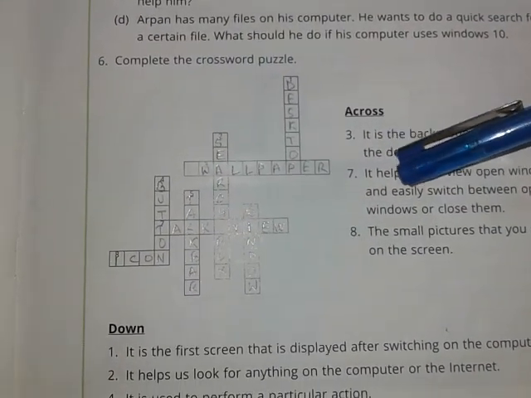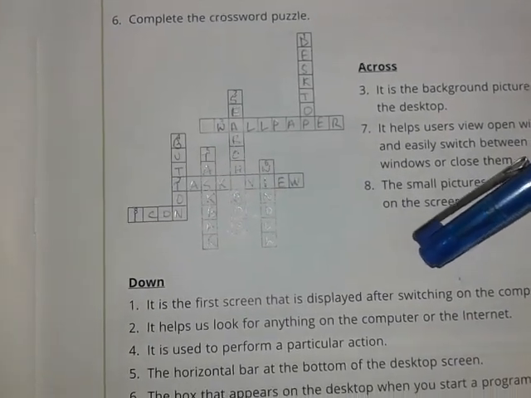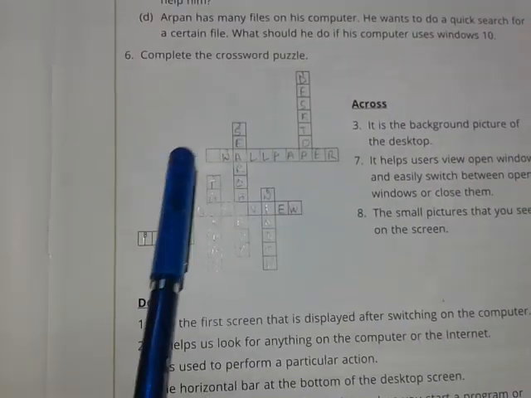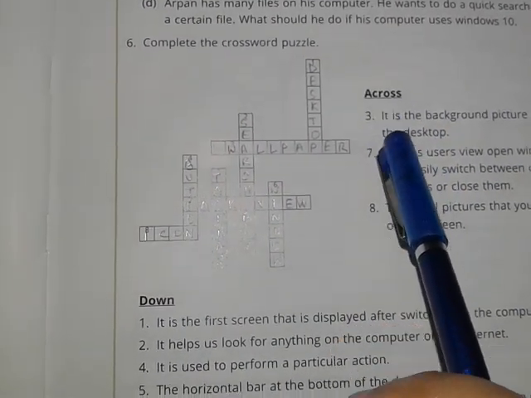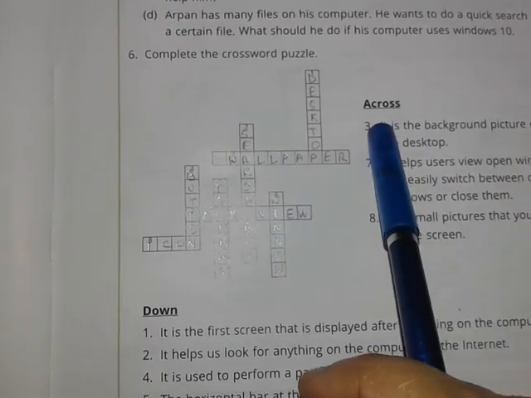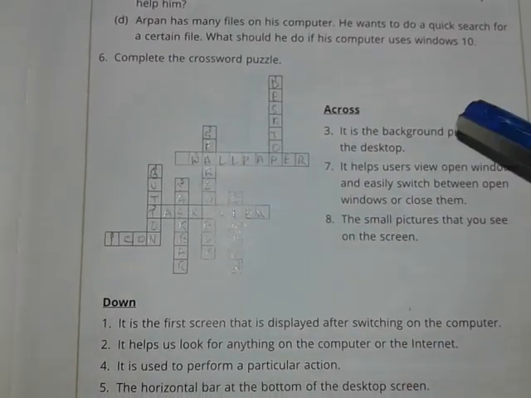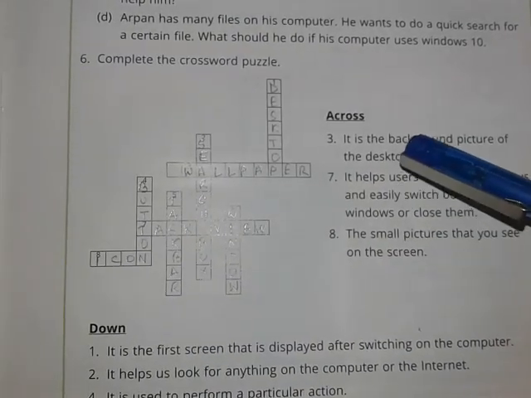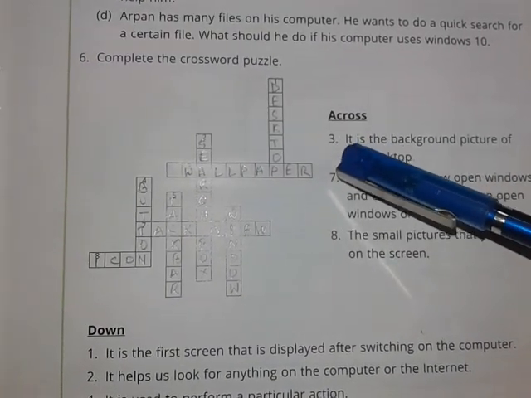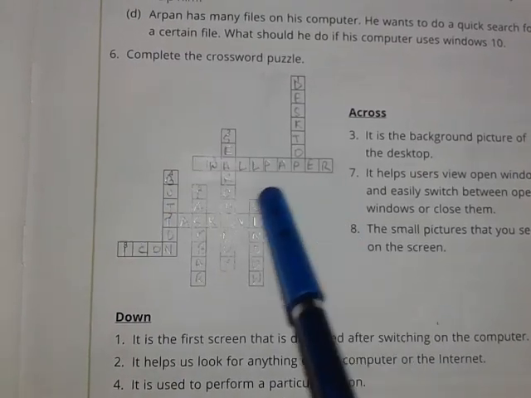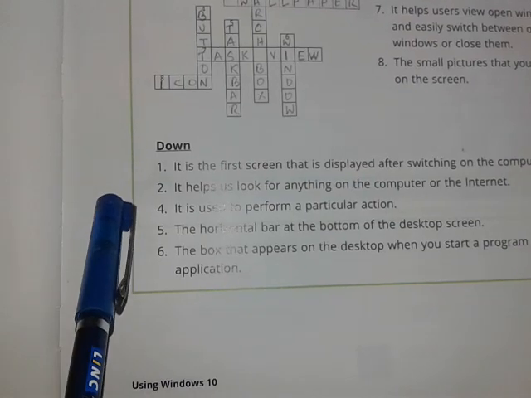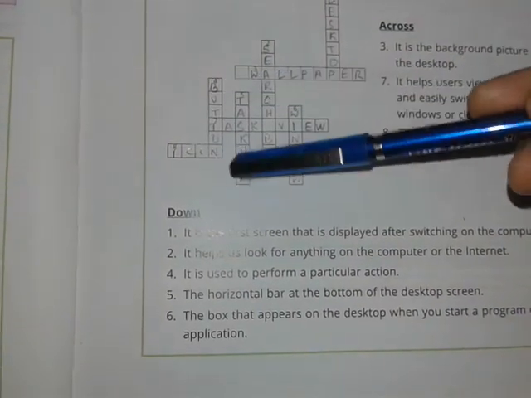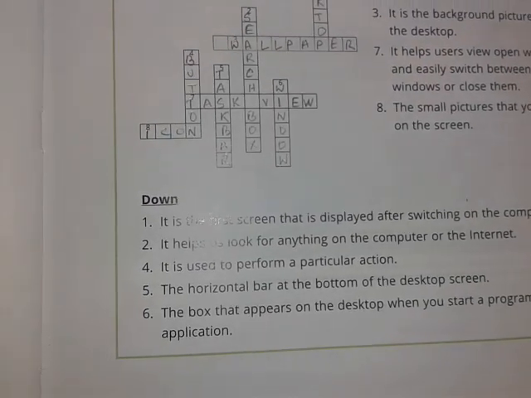Some points are given for the answers. These are across. Across means from left to right. Answers of number 3, number 7 and number 8 across from left to right are given here as clues, and this is down: 1, 2, 4, 5 and 6. For these down numbers, you have to find the answer from the clue given.